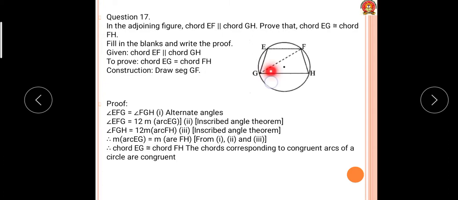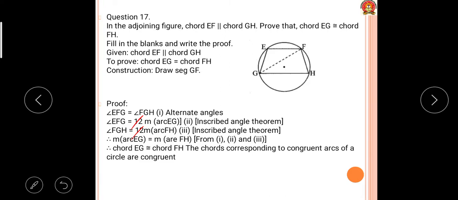Therefore angle EFG is equal to half of arc EG, and angle FGH is equal to half of arc FH.